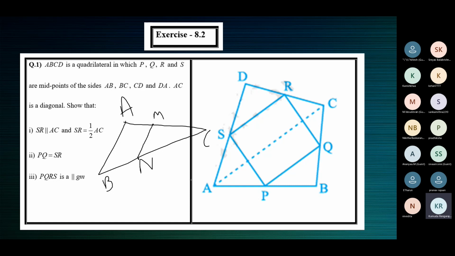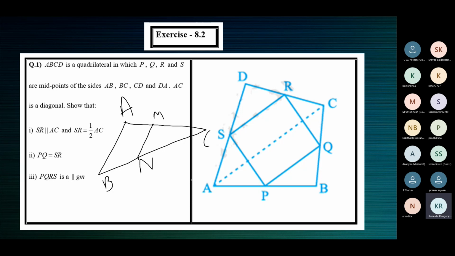Then Shreyas, what is the result by the midpoint theorem? Ma'am, MN is parallel to AB, and MN is equal to half of AB. Correct. MN is parallel to AB, MN is equal to half of AB.